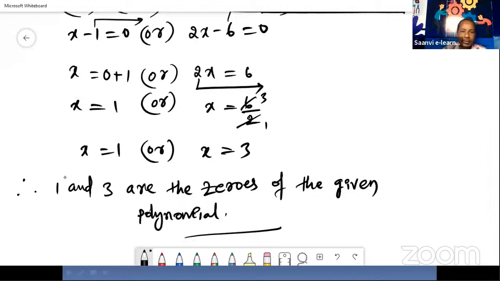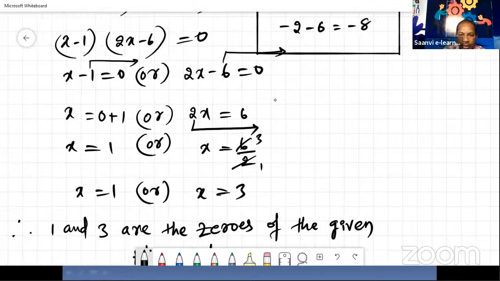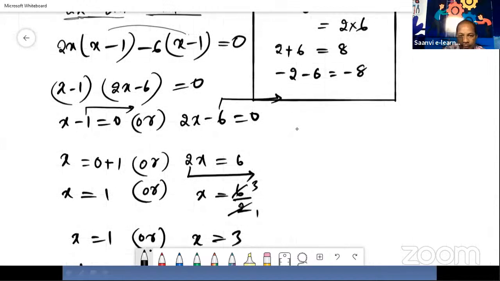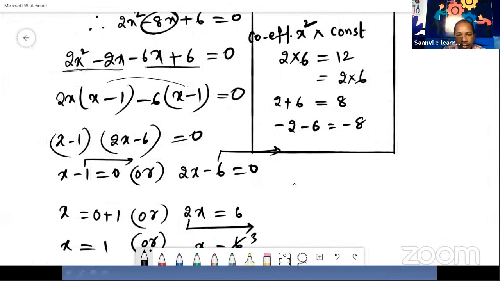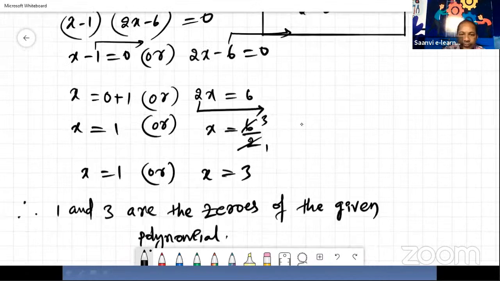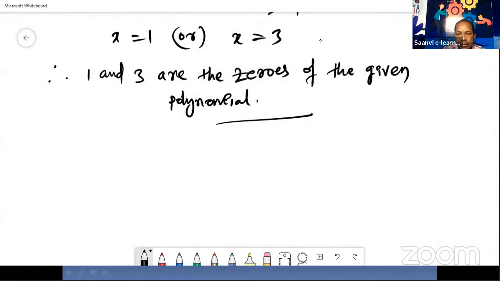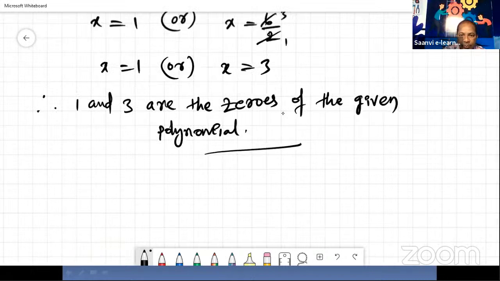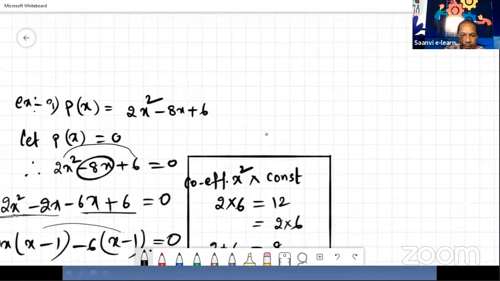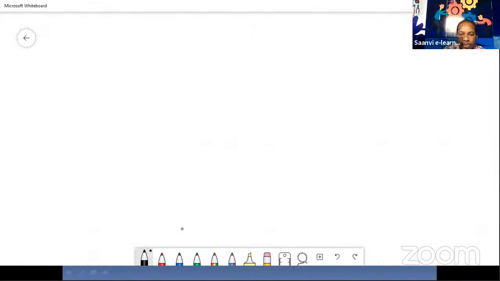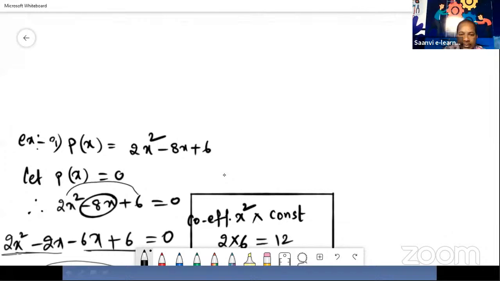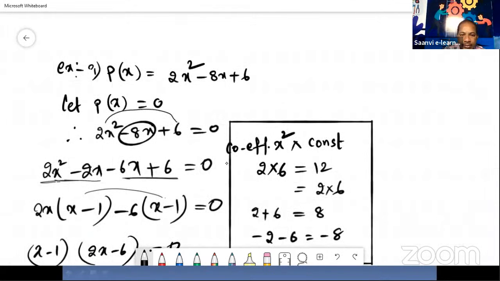Okay, children. So this is the way of finding zeros by factorization. Remember that whenever we are given a quadratic polynomial, this is the way of finding zeros by factorization. This is one example where I have explained how to factorize and how to find the zeros. Now let us see the next problem. What is given in the exercise?